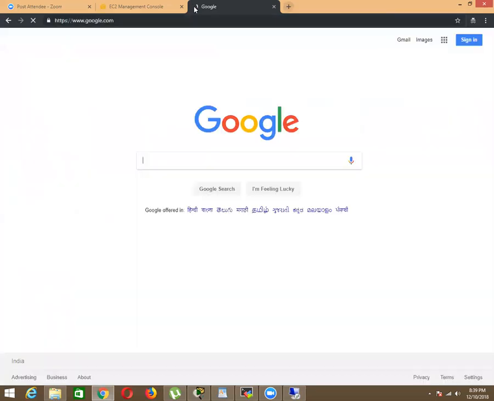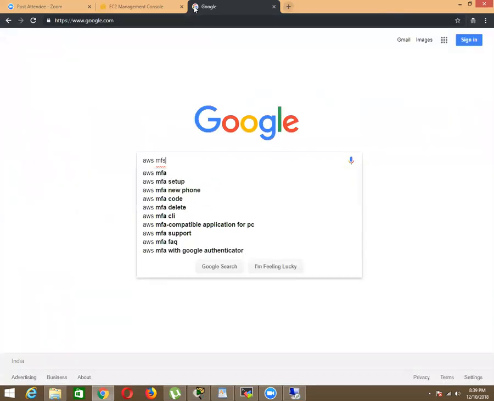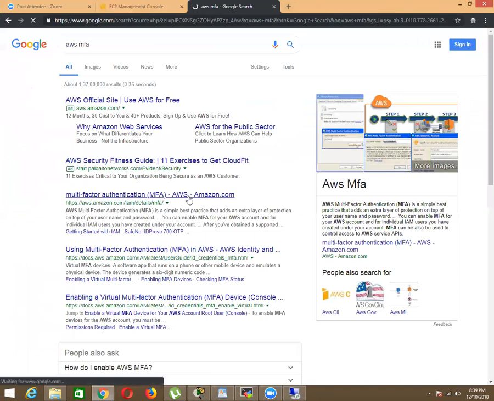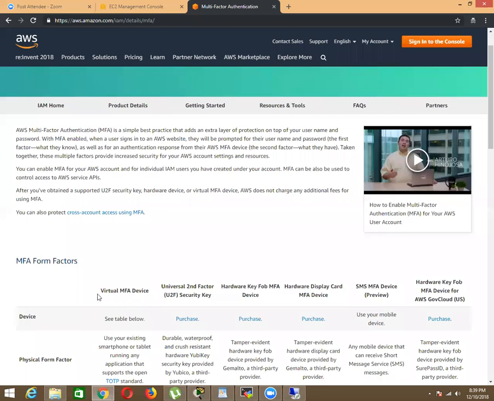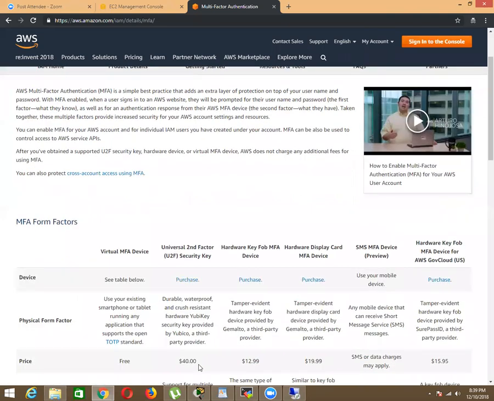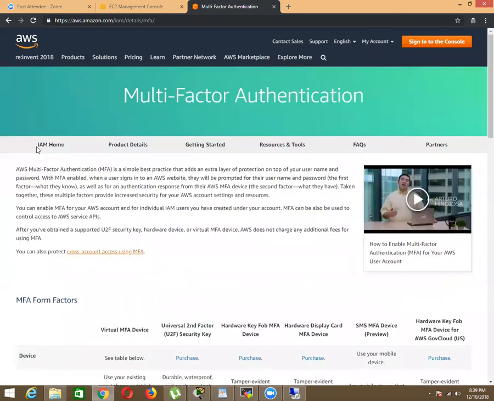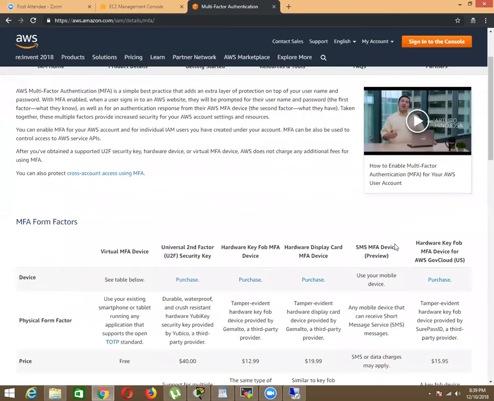And what is MFA? Let me show a small video about it. So this is multi-factor authentication, a very nice feature. We have different types of MFAs: virtual MFA, universal second factor MFA, hardware key fob MFA, display card, and other MFA types. For some of these you need to purchase a device, for about $40 or $12, like that. So in order to work with hardware MFA, you have to purchase these devices.